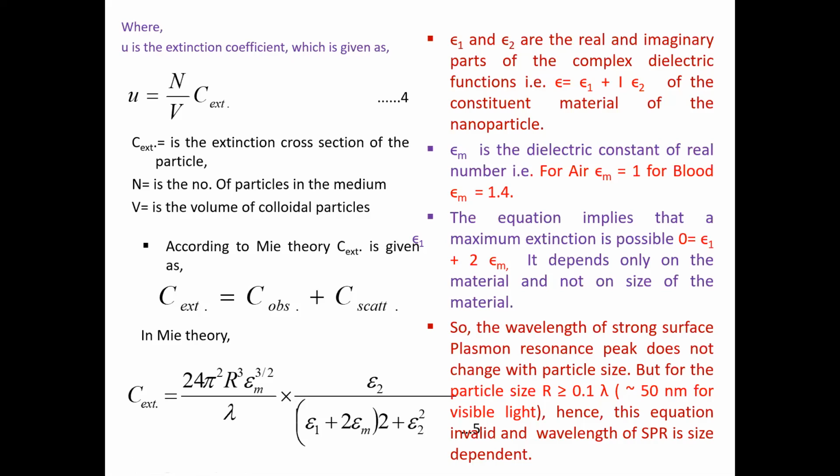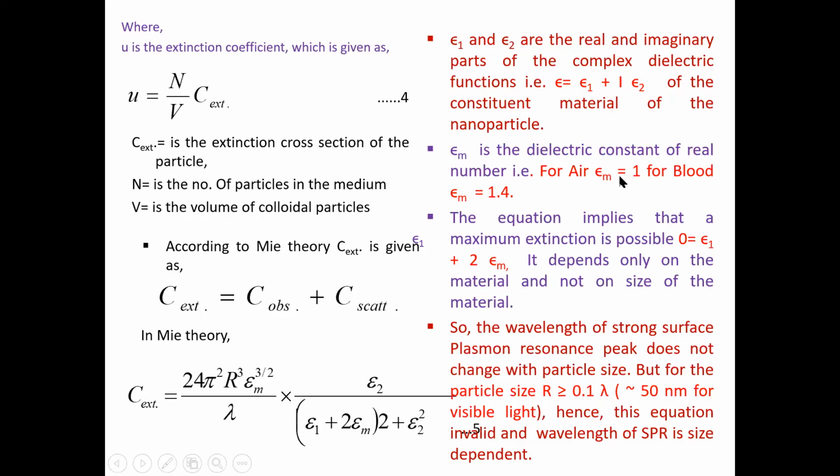So E1 that is epsilon 1 is the real and epsilon 2 is the imaginary part of the complex dielectric function. So if it is considered as E1 and E2, real and imaginary, that time, the dielectric function is E1 plus i into E2 of the constituent material of the nanoparticles, right?